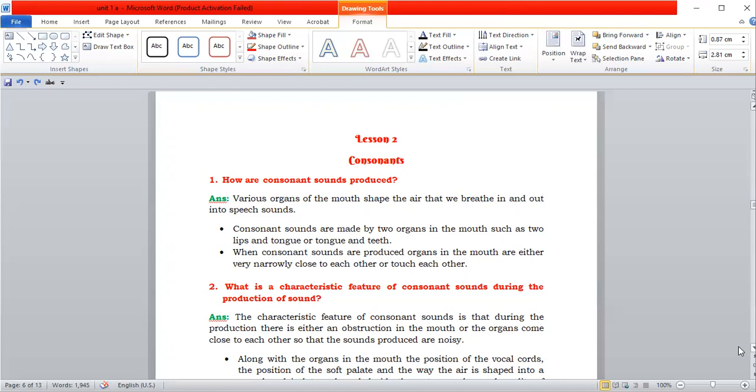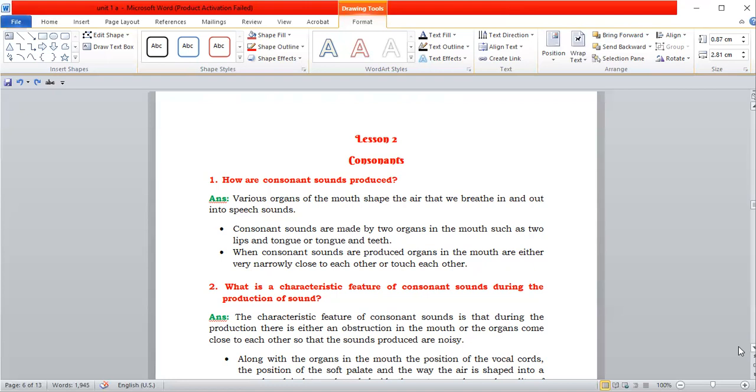So the organs involved in consonant sound production are either lips and tongue or tongue and teeth. And these consonant sounds are produced when the organs in the mouth are very close to each other or touch each other. So what is the characteristic feature of consonant sounds during the production of sound? The characteristic feature is that during the production, there is either an obstruction in the mouth or the organs come close to each other so that the sounds produced are noisy.